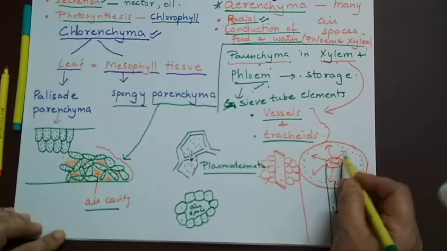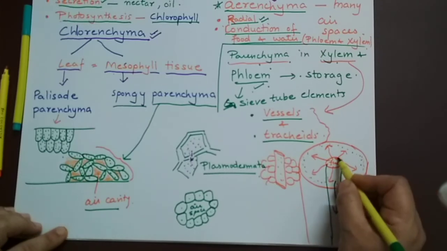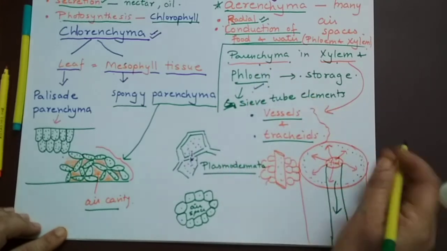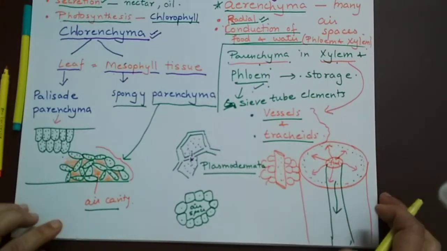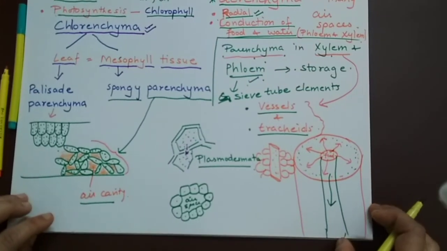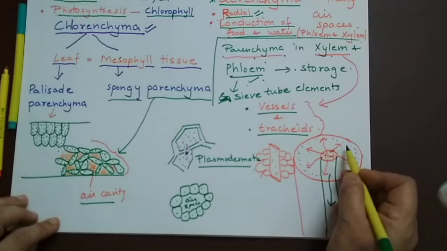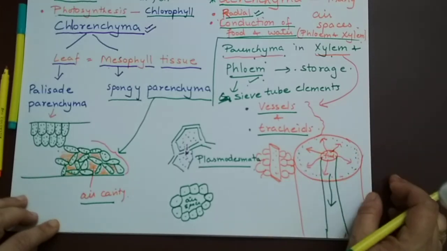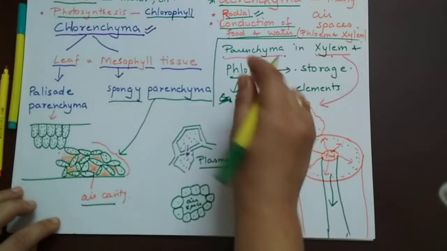Phloem parenchyma will feed these, and this is called radial conduction. This is the function of phloem parenchyma. Same way, xylem parenchyma help in radial conduction of water and minerals. This radial conduction is done by these cells through diffusion. So this is also a function.